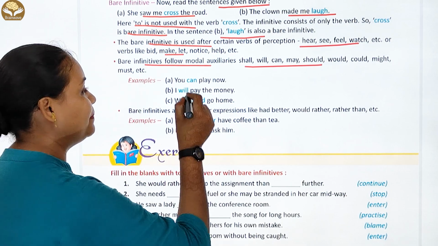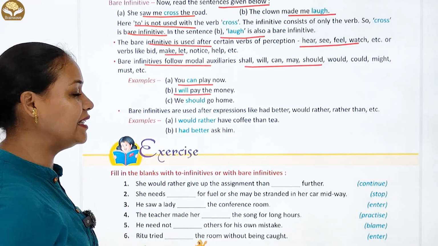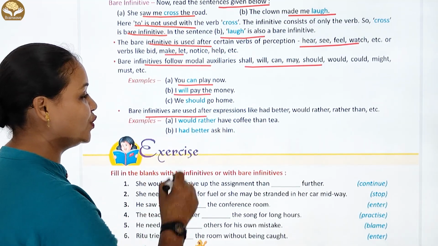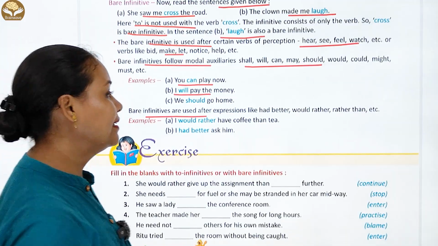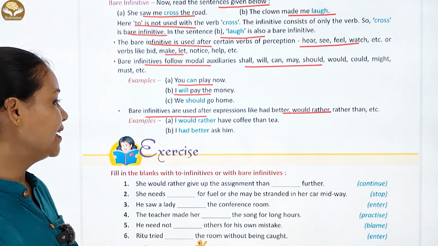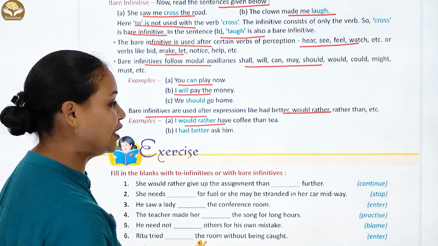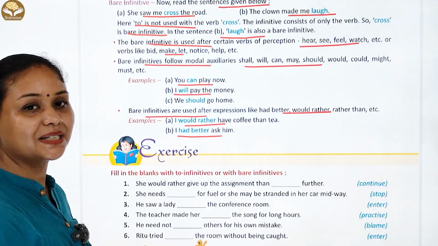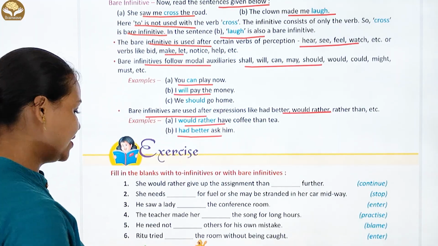Example है: you can pay now. I will pay the money. We should go home. चलिए, bare infinitives are used after expressions like had better, would rather, rather than, etc. Example है: I would rather have coffee than tea. I had better ask him.